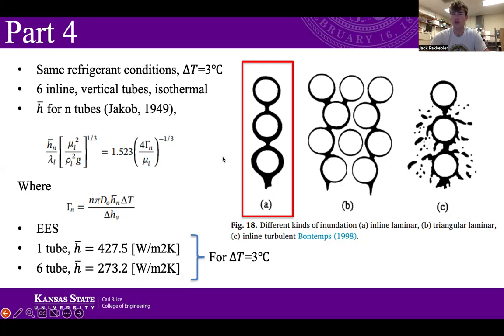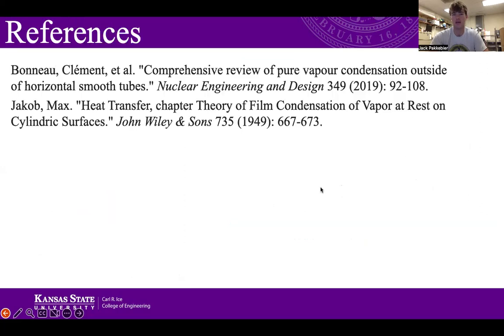Some ways to decrease the effects of inundation is to change the pattern of the tubes in the condenser. So here's an example of a more triangular pattern where they are offset instead of the straight down inline form. And then also you could look at the inline form, except while increasing the flow rate, which instead of a laminar flow, it would be somewhat turbulent. You can see kind of splattering because of that.